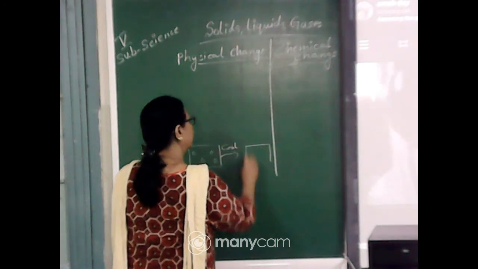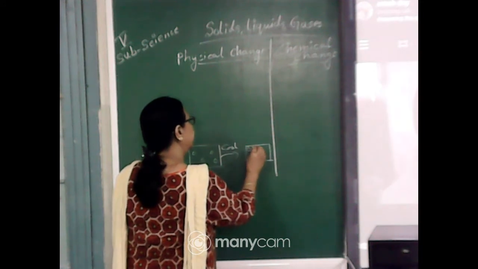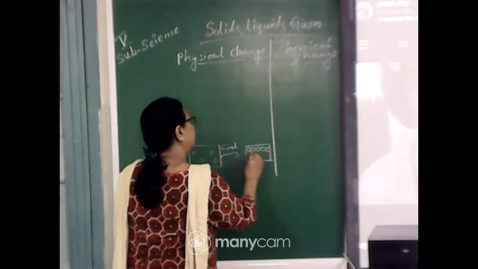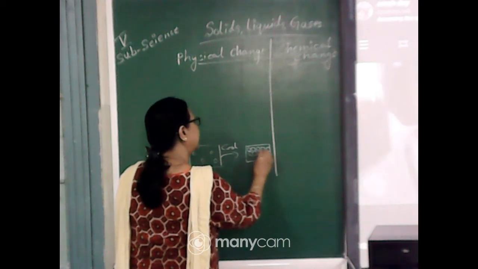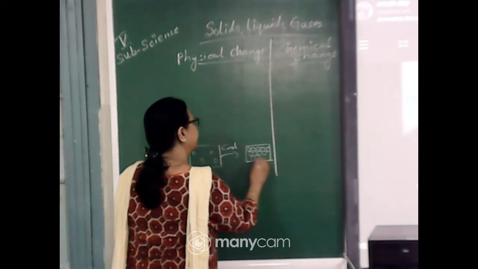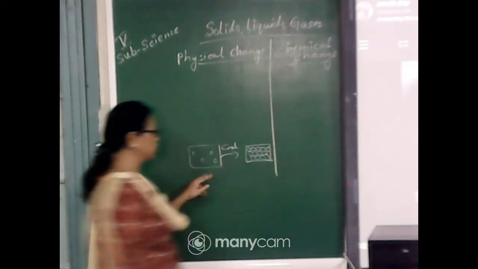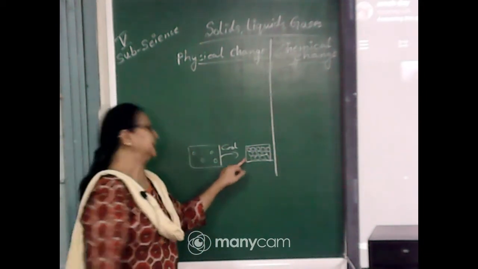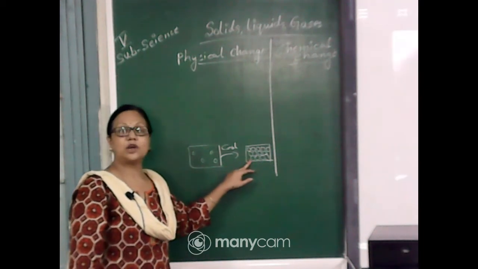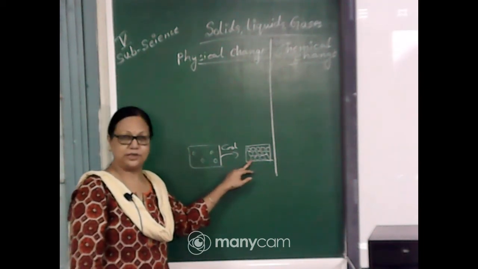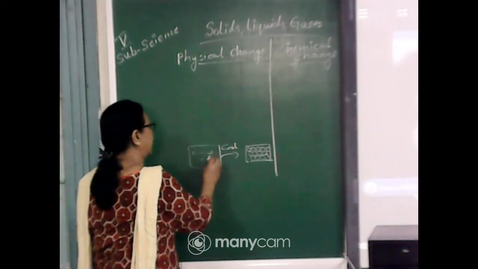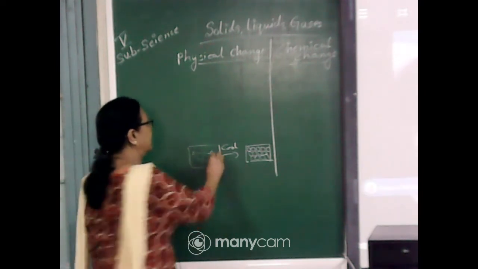Then the molecules rearrange near to each other and they will start decreasing their size as well as they will contract. So when the molecules come closer to each other, that state is called the contraction state, or contraction. Okay, and this is the liquid state where the spaces are there in between the molecules.